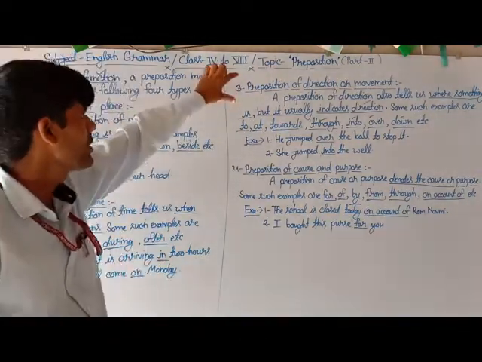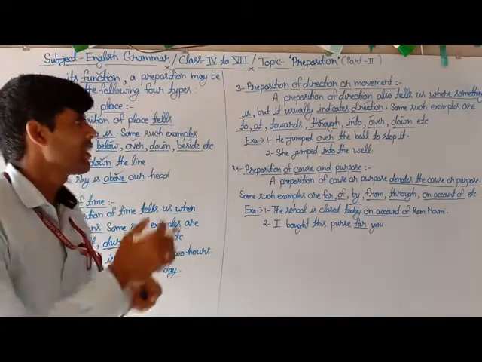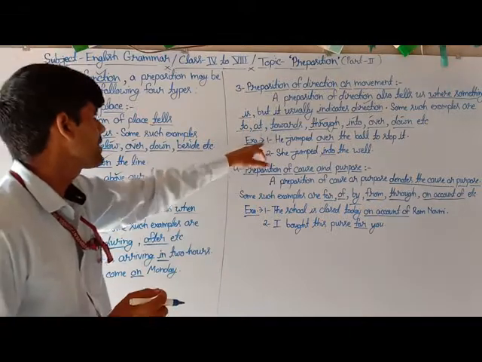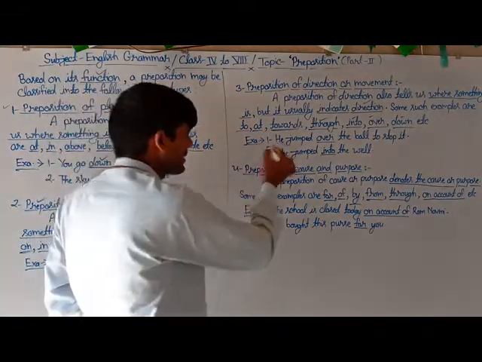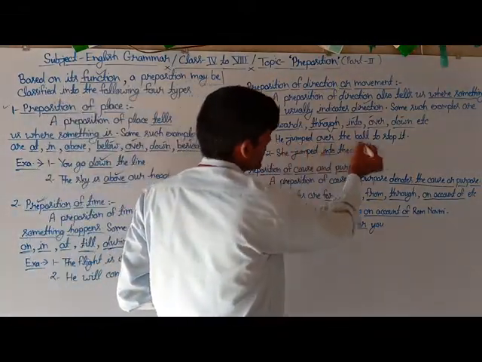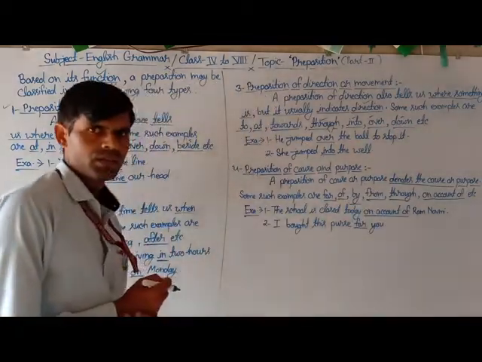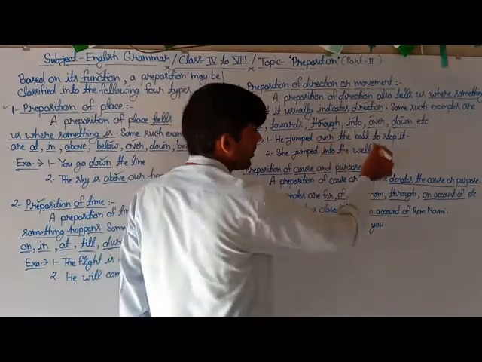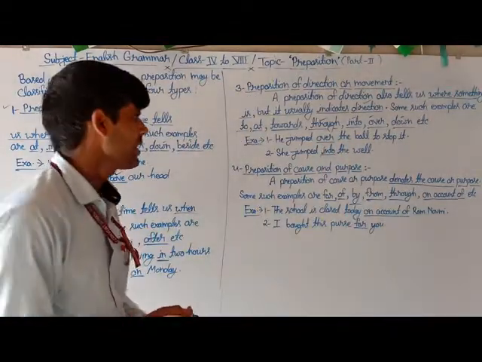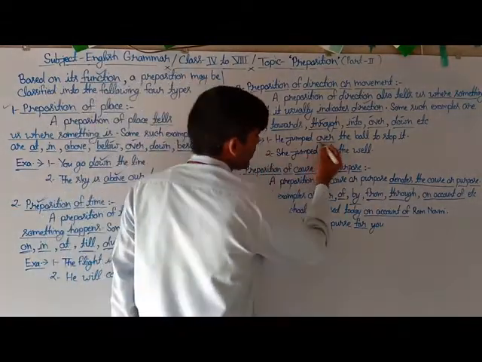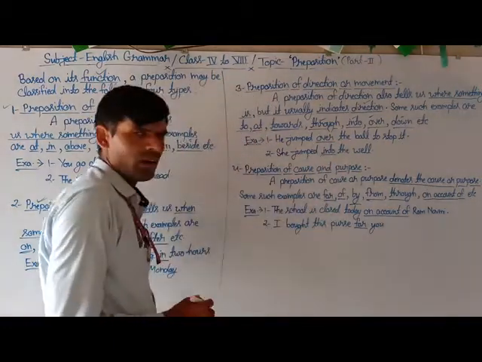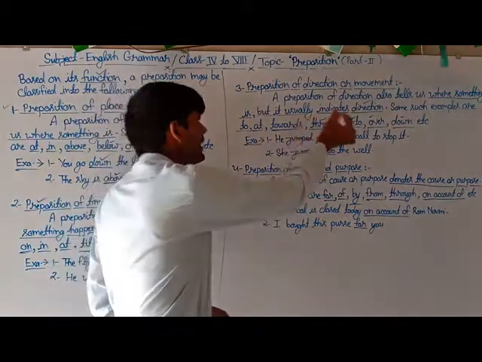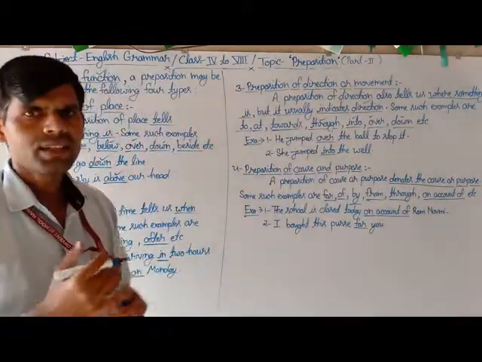To know more about this expression, you have to see some examples related to the same topic. Here is the first example: he jumped over the ball to stop it. Here in the first sentence, the underlined word over is a preposition which usually indicates the direction or the movement.